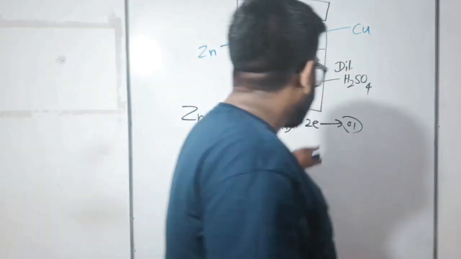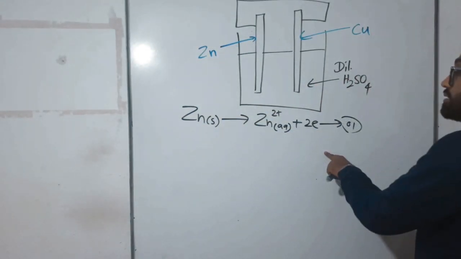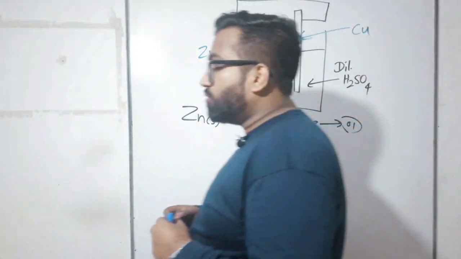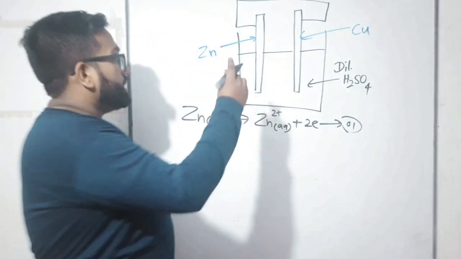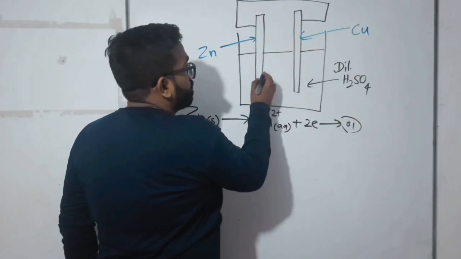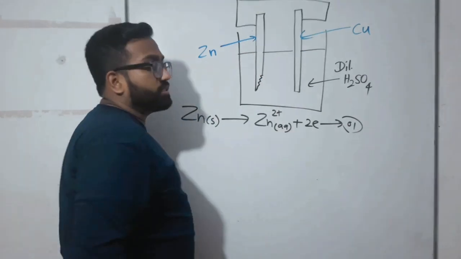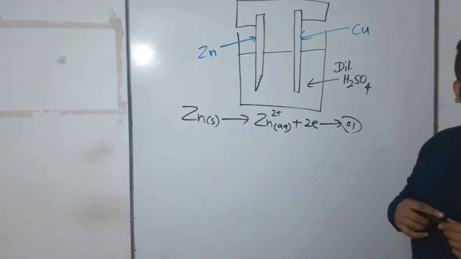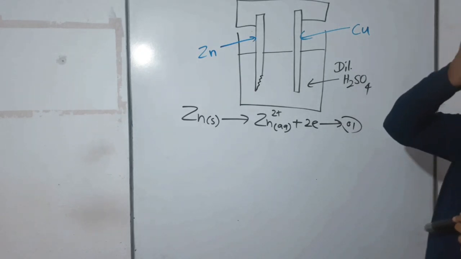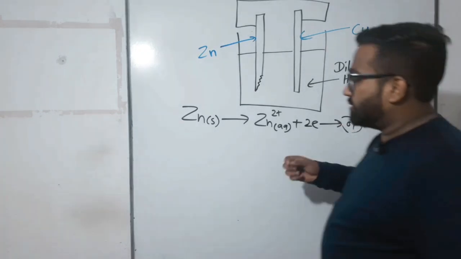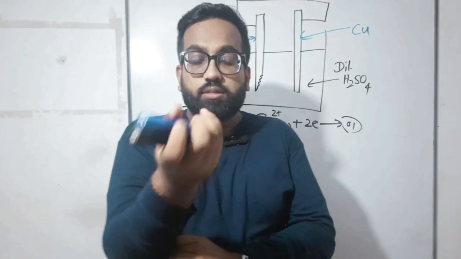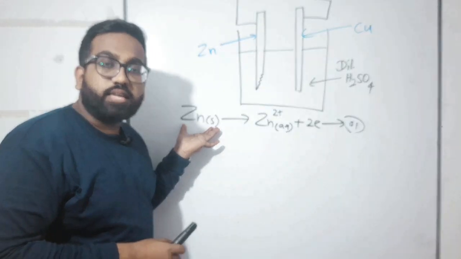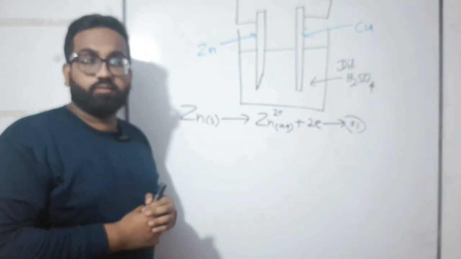Children, near where did this reaction occur? You could see here that the zinc electrode was gradually dissolved and became like this, right? So I'm asking, near where did this reaction happen? Near the zinc electrode, isn't it? The zinc electrode was dissolved, so the reaction happened near the zinc electrode, right?